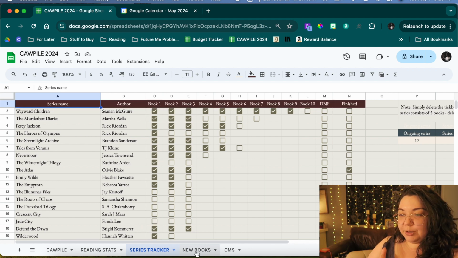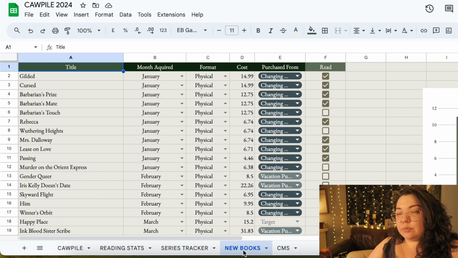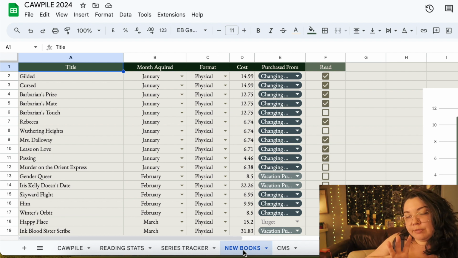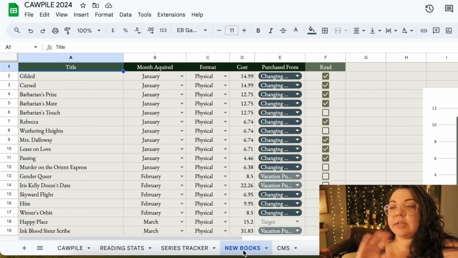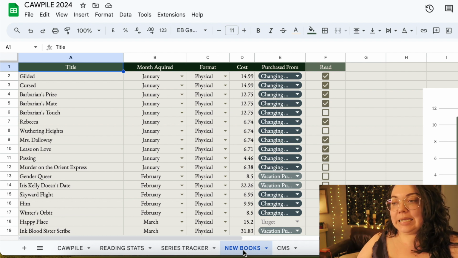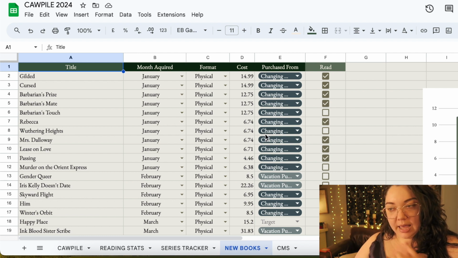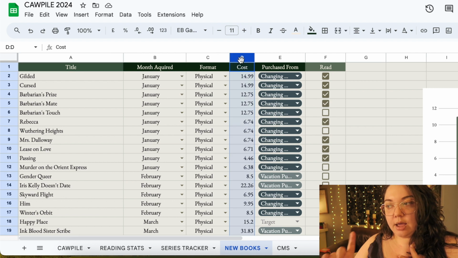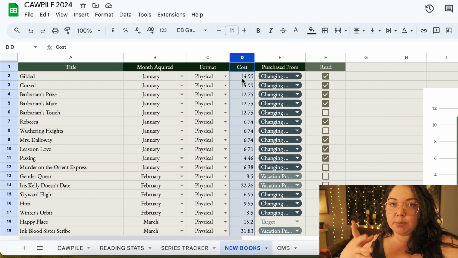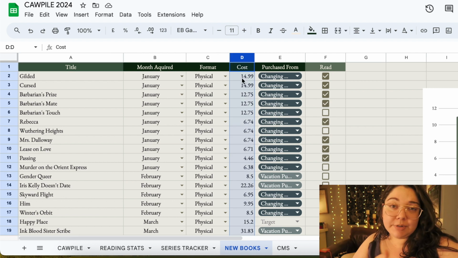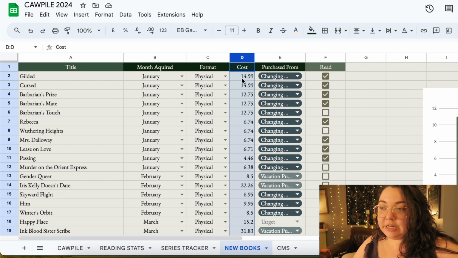Then we have the new books tab. I don't remember if this is one that she includes in her general CAWPILE, but if it is, I do know I modified it a bit. I don't know if I had created one before and then modified it, or if this is hers and I modified it. But I did add in a row. I believe I added this one in to add up the cost of all of the books I'm spending money on. So I'll bring my receipts home and I'll throw in what each of the books are. And then I added where I purchased it from.